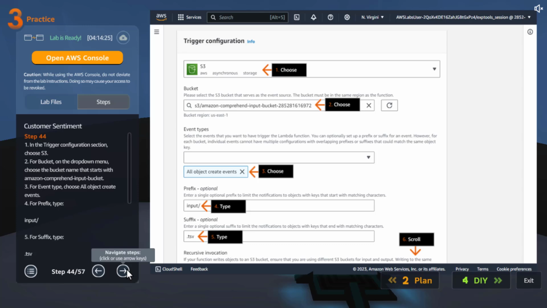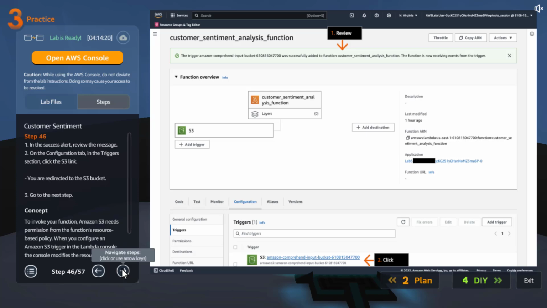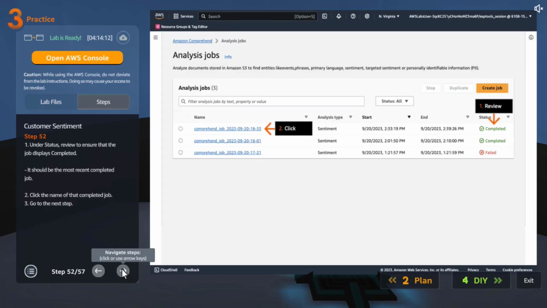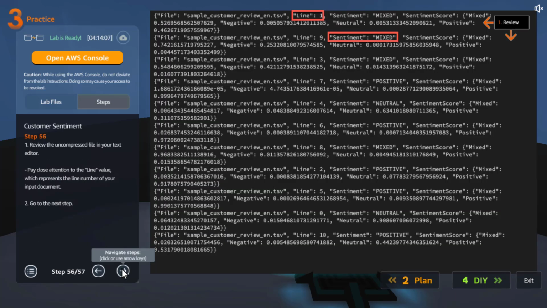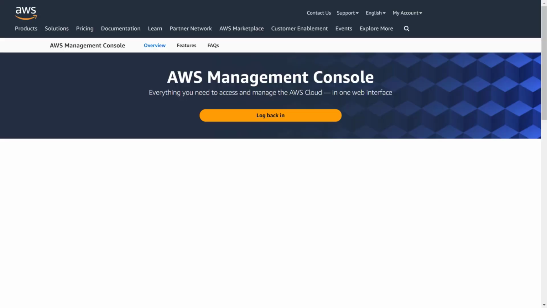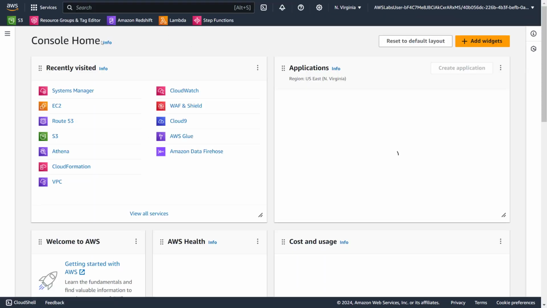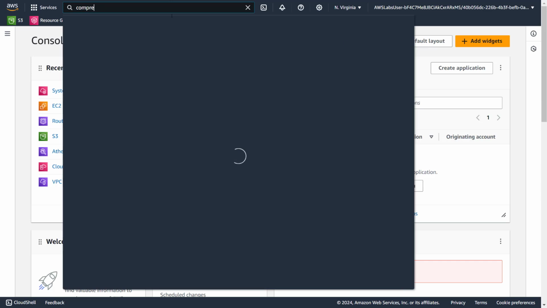And now let's make it trigger from S3. Okay, done, customer review. Okay, I think pretty much that's it. Let's go ahead and finish it. Let's kill it. Let's go to Comprehend.